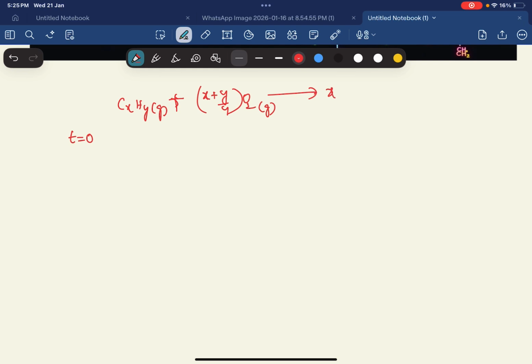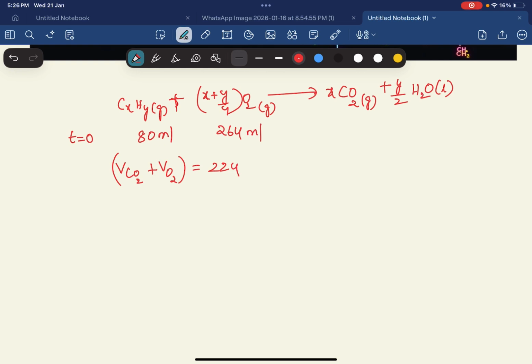The question is a little related to the idiometry concept. Going to x CO2 plus y by 2 H2O. So here at time 0 we have 80 ml of the hydrocarbon CxHy and 264 ml of oxygen gas, and the volume of CO2 and O2 together is 224 after reaction. Means after reaction some amount of oxygen is left and some amount of CO2 is formed.